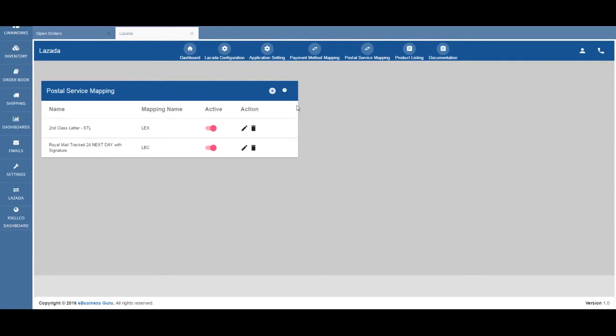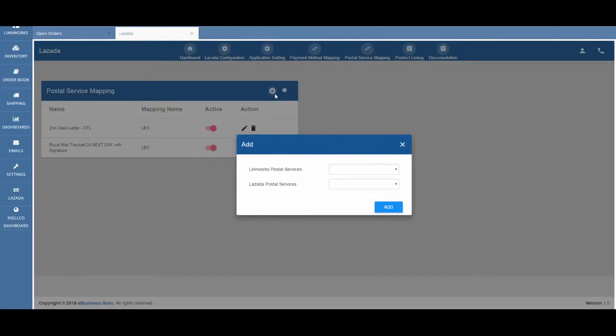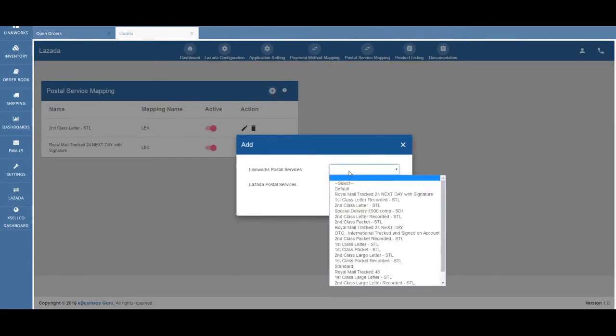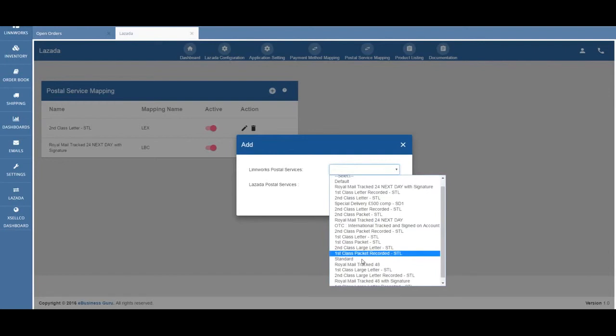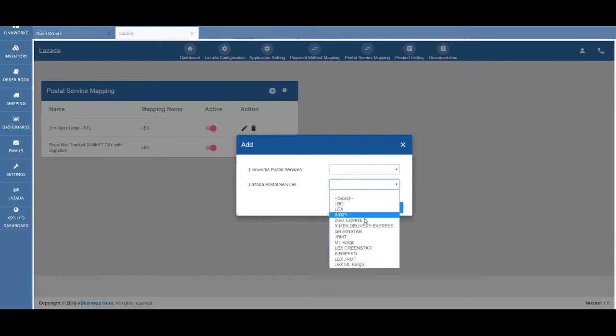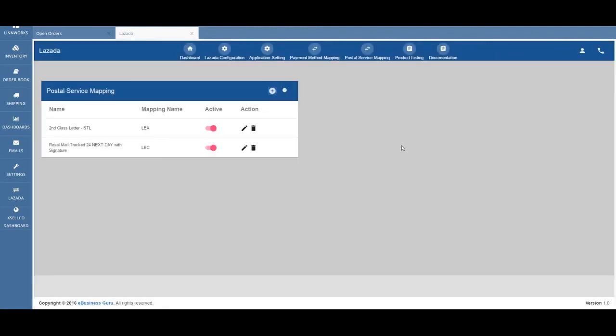To get started creating a new service, you can click the plus symbol here, select the Limworks postal service which you would like to use, and then select the corresponding Lazada postal service which you would like to map the Limworks postal service to. Once you've done this, click add and click X once you've finished, and there you go.